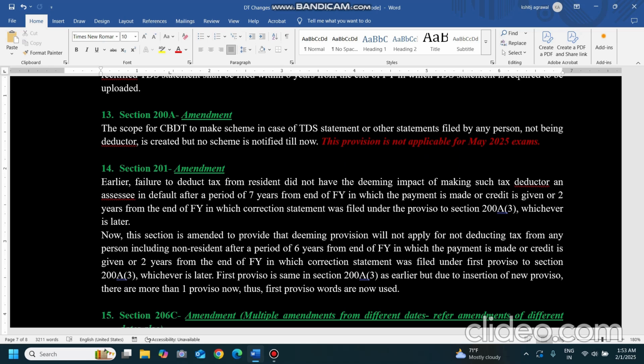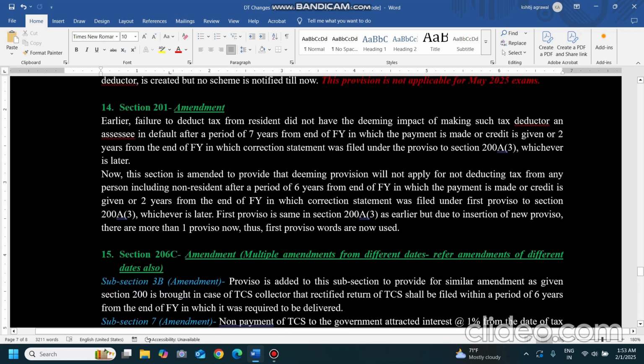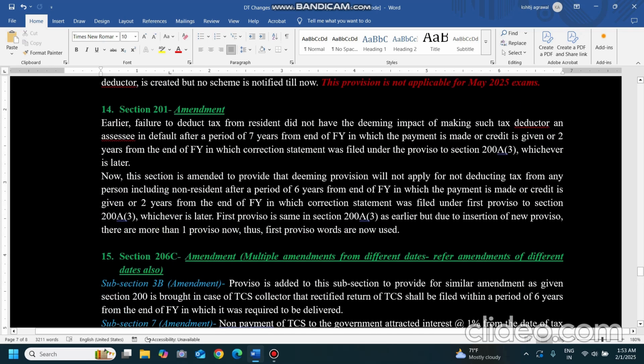Section 201. What does section 201 say? In section 201 there is an amendment. Earlier what happened? Earlier, failure to deduct tax from a resident did not have the deeming impact of making such tax deductor an assessee in default after a period of 7 years from the end of the financial year in which the payment is made or credit is given, or 2 years from the end of the financial year in which the correction statement is filed under the provision of 200A(3), whichever is later.